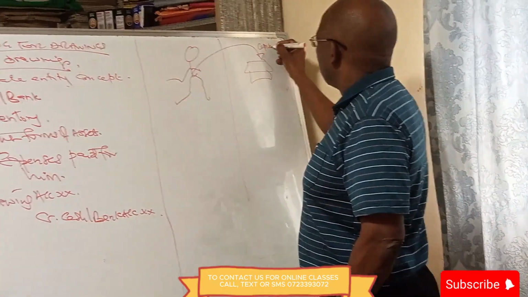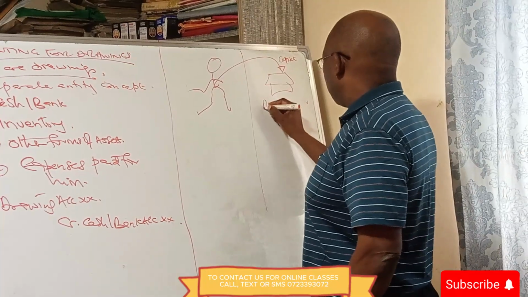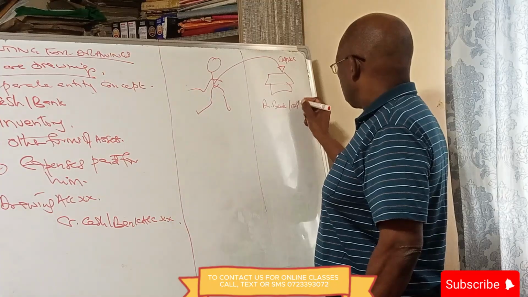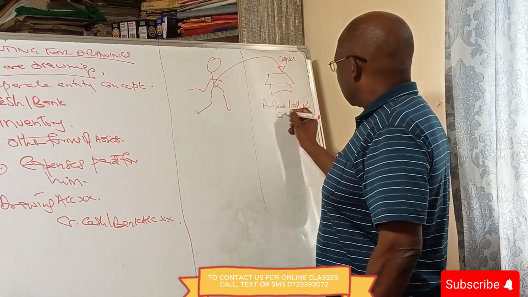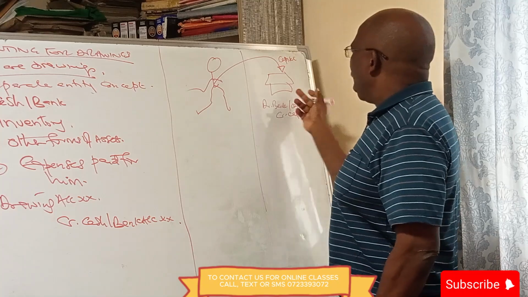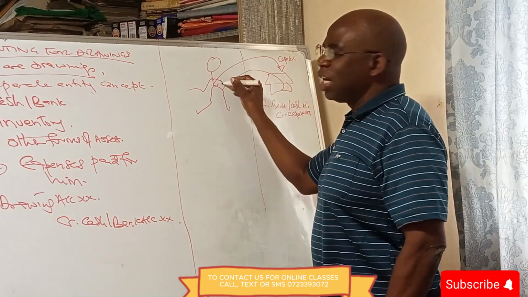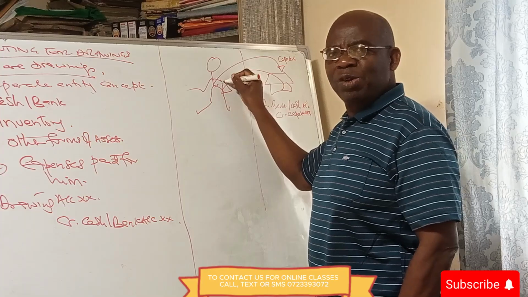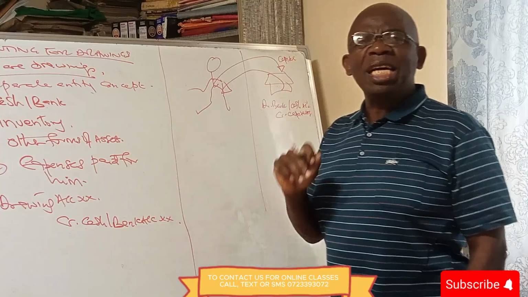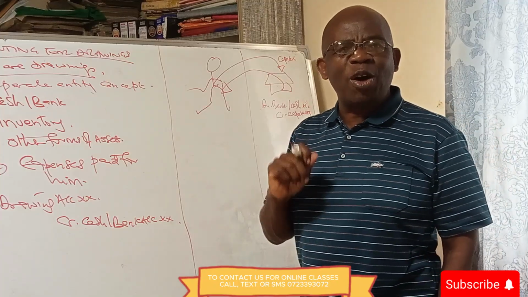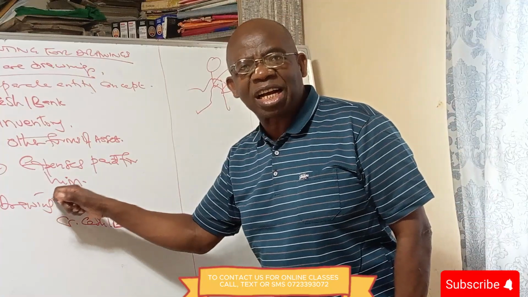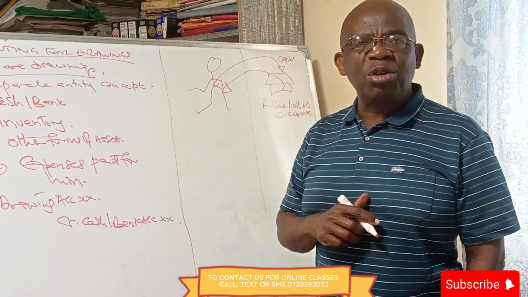Therefore, the business will debit bank or cash and credit capital. Now, when you are withdrawing, you are reducing capital. But we do not record that reduction on a daily basis. That reduction is recorded in the drawings account.